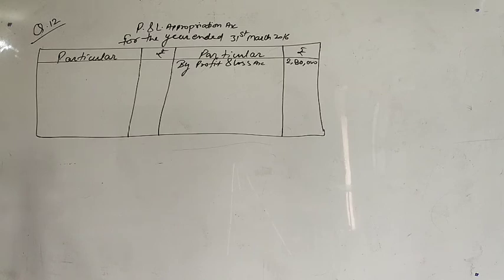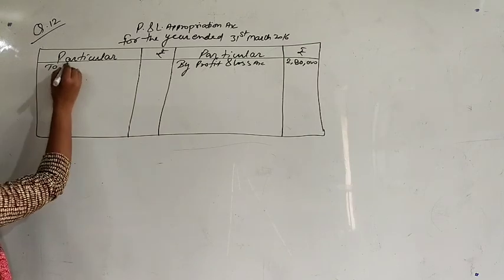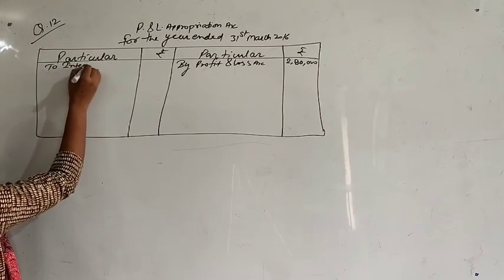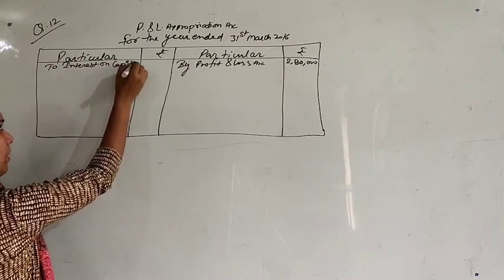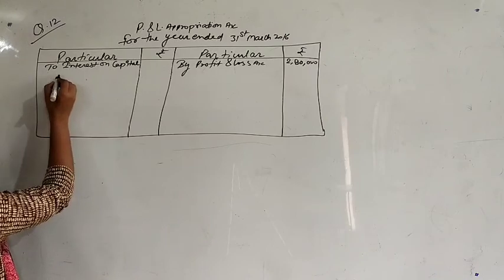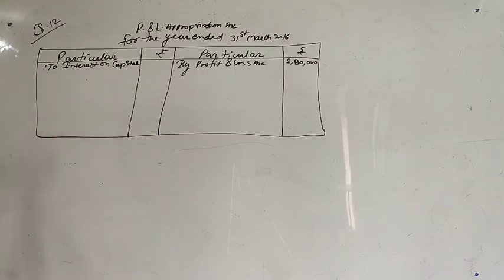Later on, according to partnership deed, you have to give interest on capital at the rate of 10% per annum. So we will write here to interest on capital. What is the interest on capital of 3 partners, A, B and C?